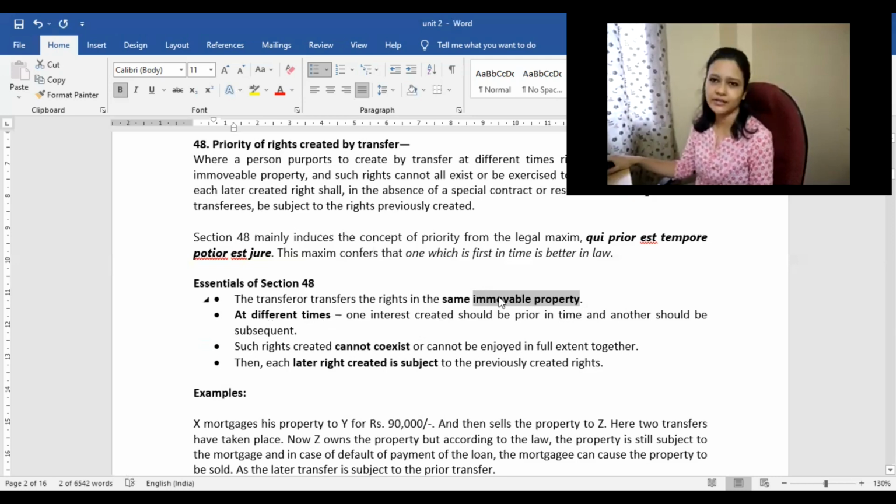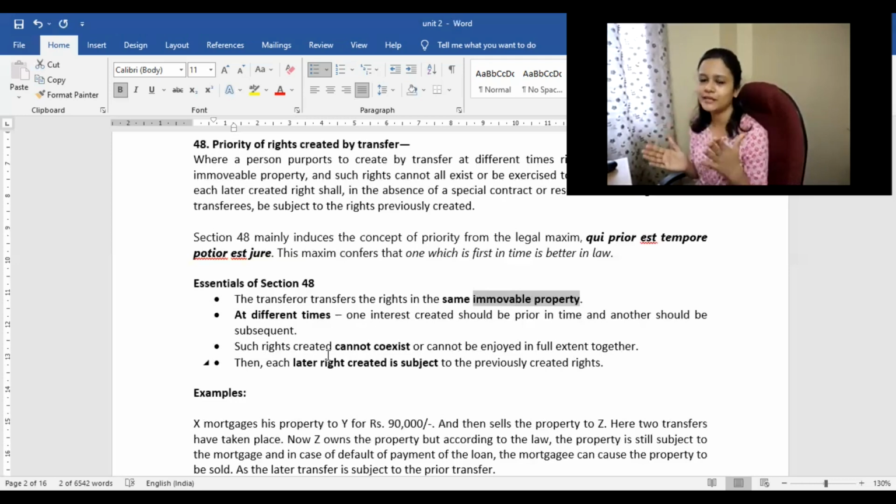Transfer is with regard to the same immovable property, but transfers are done at different times. One interest created should be prior in time and another should be subsequent. If we want to apply this concept of priority of rights, we always need to differentiate which one came first and which one came later. So the transfers must be done at different times, one created first and one at a later stage, so that we can apply priority of rights.